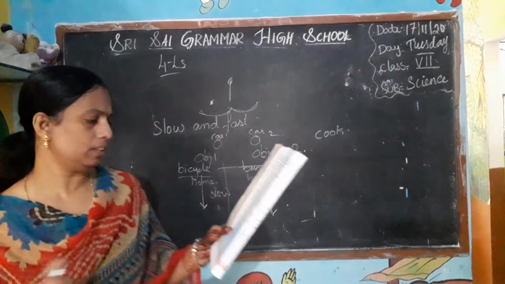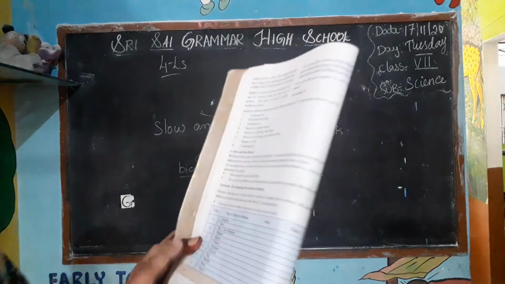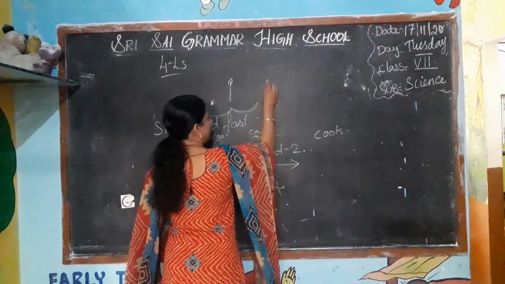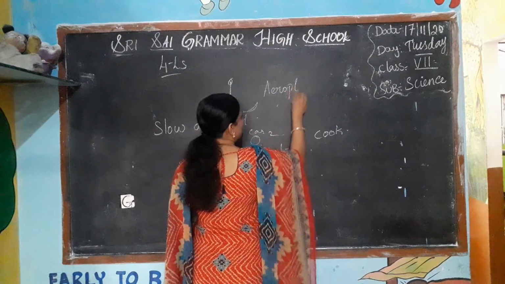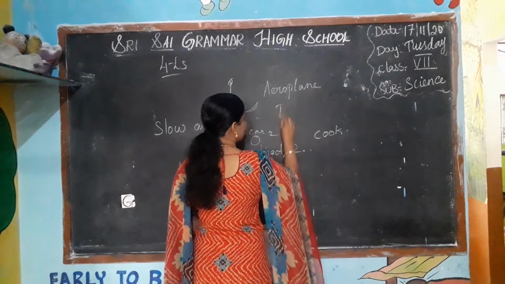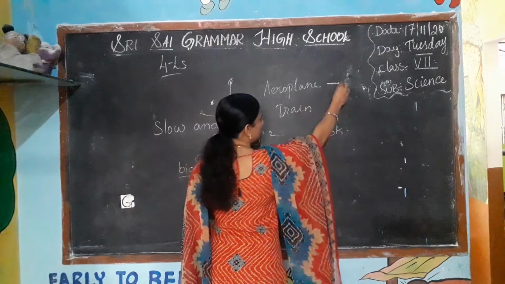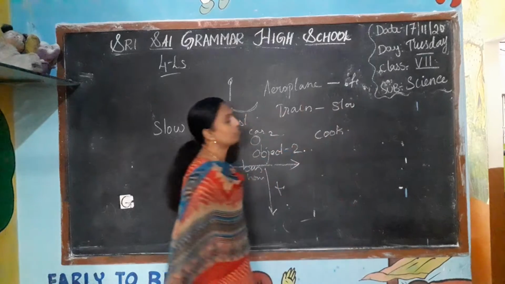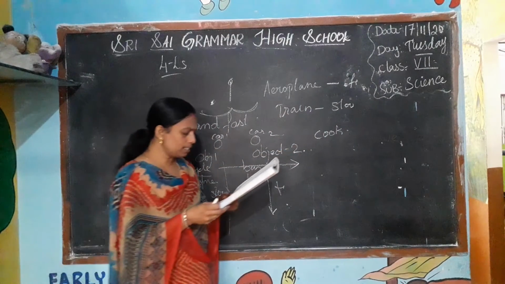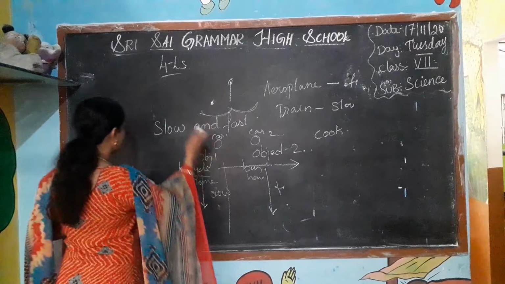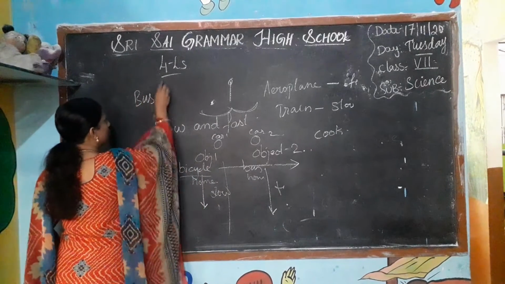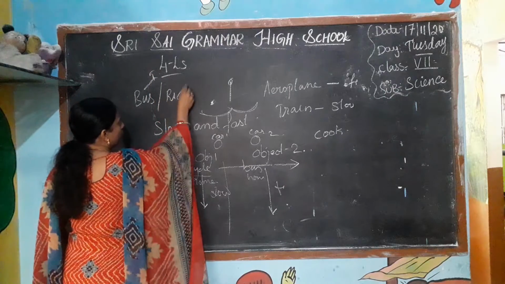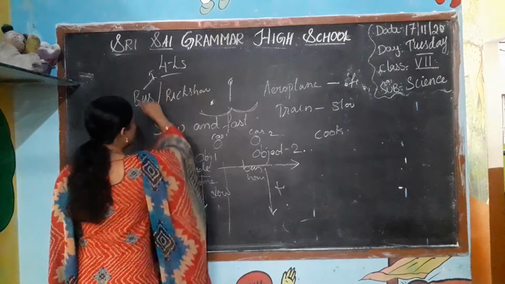See here, let us do comparing the objects. Aeroplane and train. Which one will move fast? The aeroplane moves fast and compared to the aeroplane, the train is slow. And the bus and the rickshaw. Which one will move fast? The bus will move fast and the rickshaw will move very slowly compared to the bus.